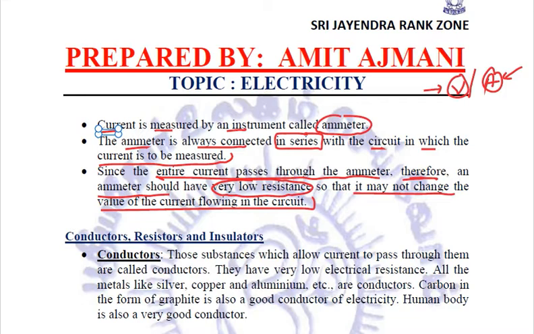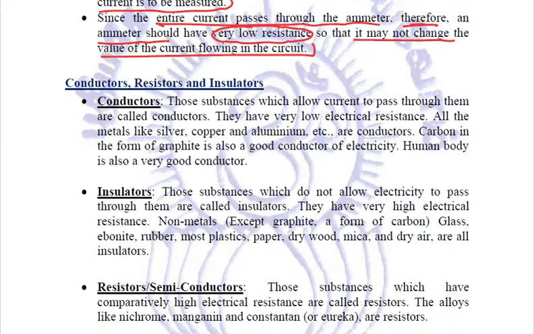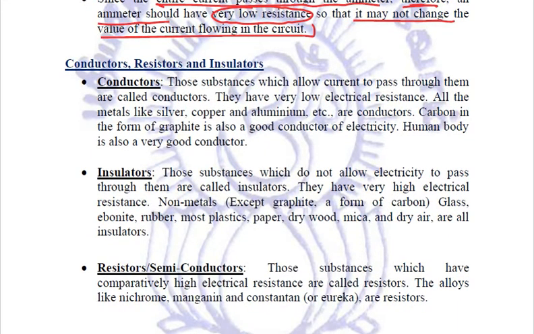A voltmeter needs to have a very high resistance so that no current passes through it. Whereas for an ammeter, the condition is that it should have negligible resistance so that the whole of the current passes through it. Clear? So these are some differences between voltmeter and ammeter that you should know. Next we'll talk about conductors, resistors and insulators.